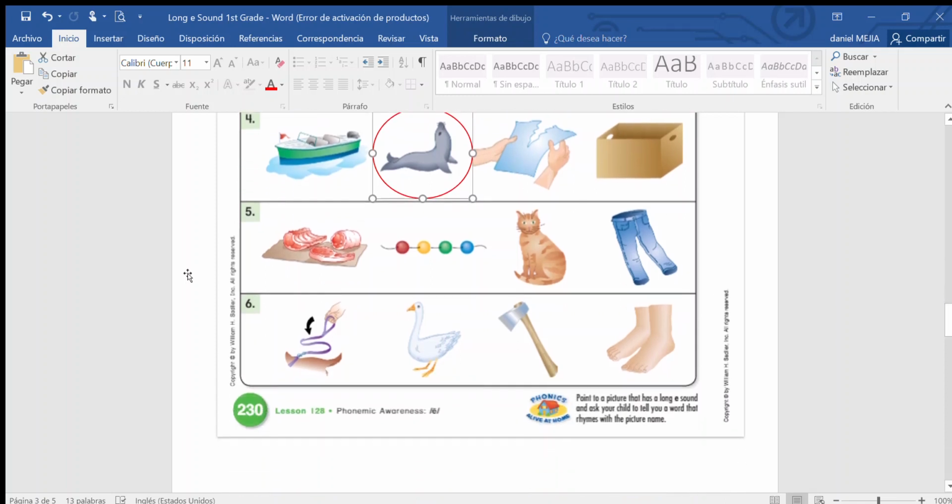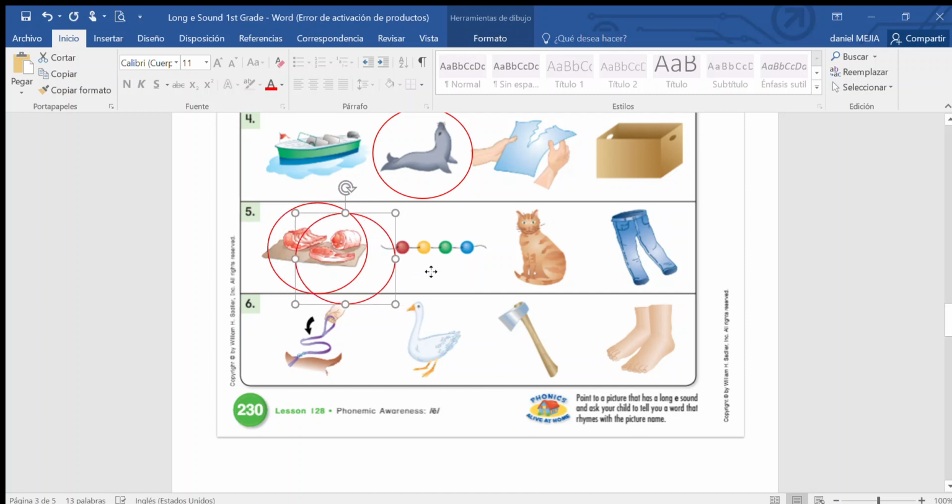Number 5. What is this? Any idea? It is meat. Does it have a long E sound? Yes, so you're going to circle it. Then we have this. Any idea what it is? Beads. Does it have the long E sound?